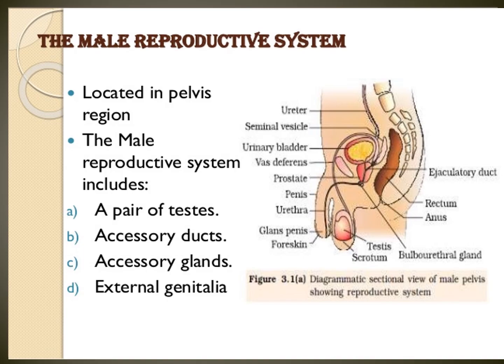Next one, scrotal sacs or scrotum. These are membranous structures within which lie the testes. They protect the testes from mechanical harm.